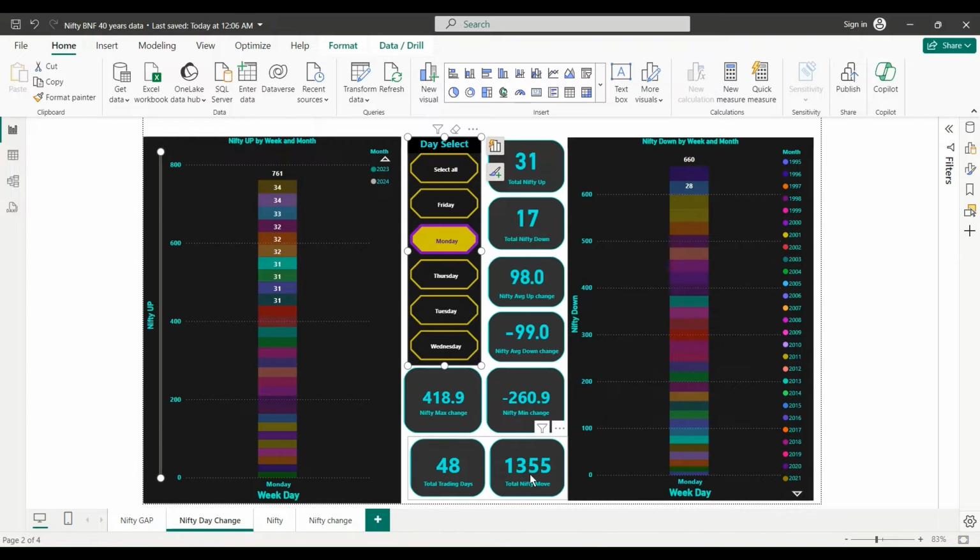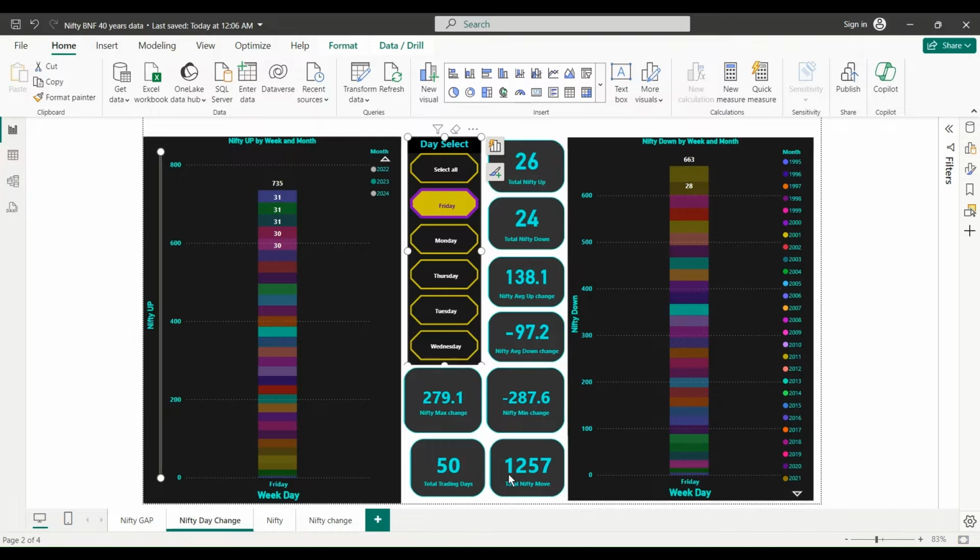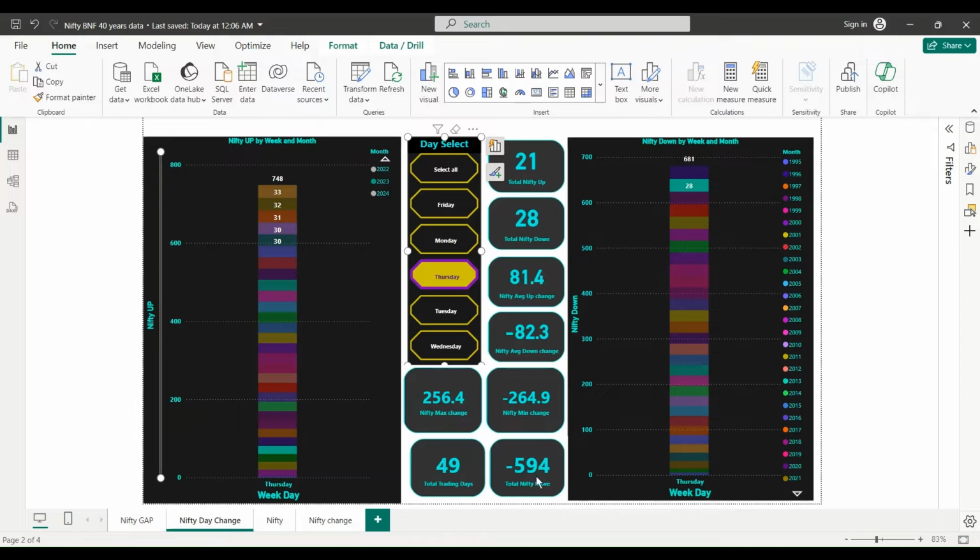See, on 23rd Monday, I got 30 and 50 points, but in the last 40 years, it moved down 600 points. That's very interesting, right? This expiry change has an effect, because on Monday we have the Midcap Nifty expiry, so it doesn't affect. Nifty was up 31 times and down 17 times. Let's say on Fridays, it's even. So basically on expiry only, you don't have good data. 600 points down.